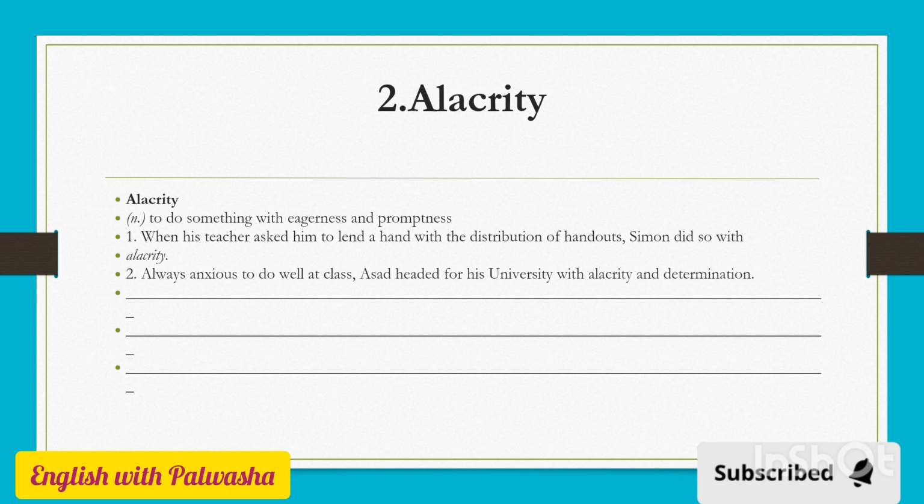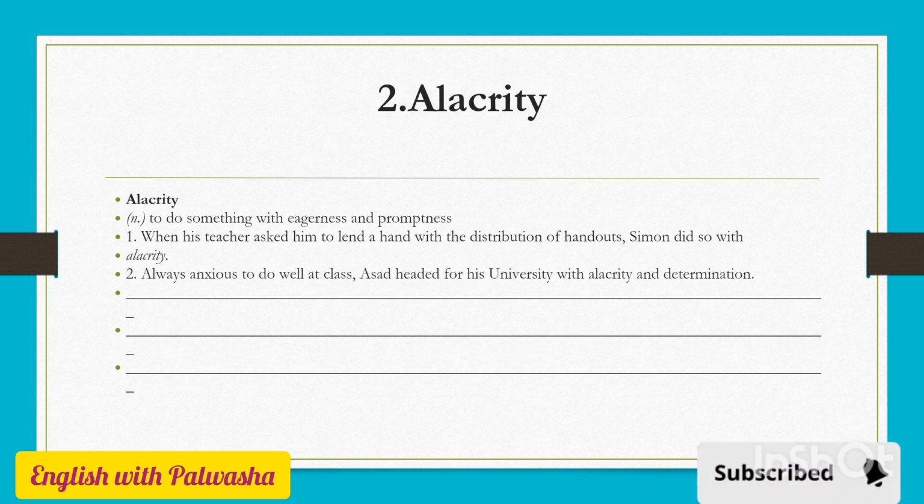The second word is alacrity. Alacrity means to do something with eagerness and promptness, where you show your extreme eagerness, extreme energy. When his teacher asked him to lend a hand with the distribution of handouts, Simon did so with alacrity. It means he did it showing great eagerness, and this is what students do. Always anxious to do well in class, Asad headed for his university with alacrity and determination. This word alacrity comes up multiple times in the exams, and now you're going to learn this word, and you have to use it in your written expression, in your narratives, in your descriptives as well.